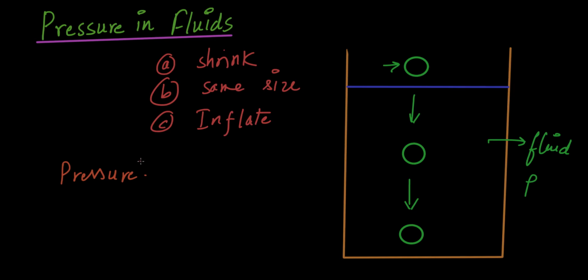In general day-to-day life, people confuse force with pressure. They think that pressure and force are synonymous. But speaking from a physics point of view, well, they're not. In fact, pressure is defined as force per unit area. If we speak about the SI unit of pressure, then force has the SI unit Newton, CGS unit Dyne, and area is meter squared. And this quantity, Newton per meter squared, has a special name. It's called Pascal, after a scientist.